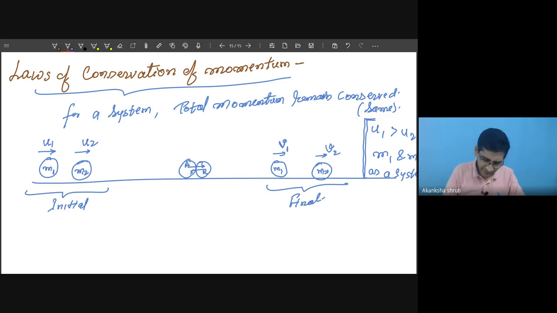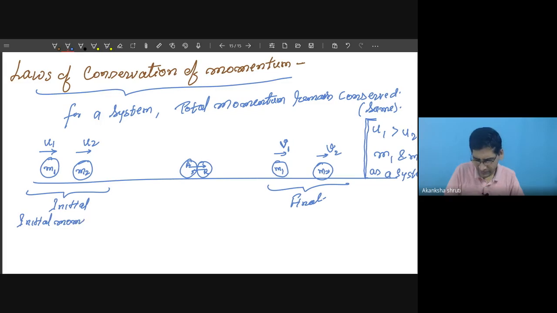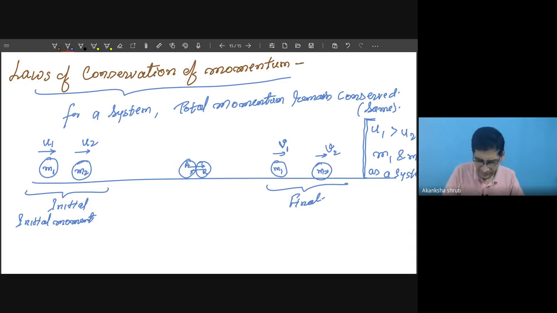Students, what is the initial momentum of m1? It will be m1 into u1. What is the initial momentum of m2? It will be m2 into u2.